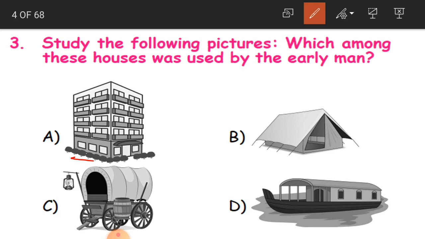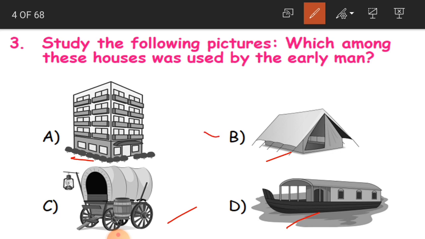We didn't even have a pakka house. There was no cement, no bricks. People had to build their house with dry grass or some cloth. Okay, maximum with dry grass. Here again, the caravan is a temporary house, and this is a house on a ship.